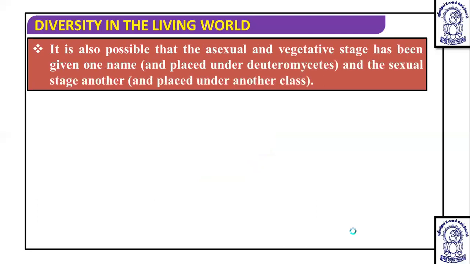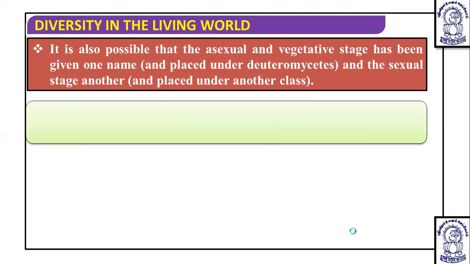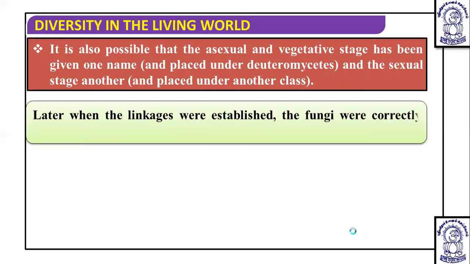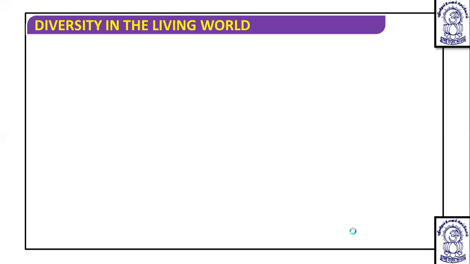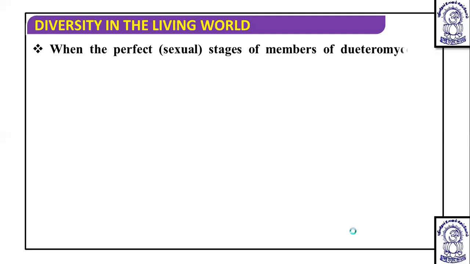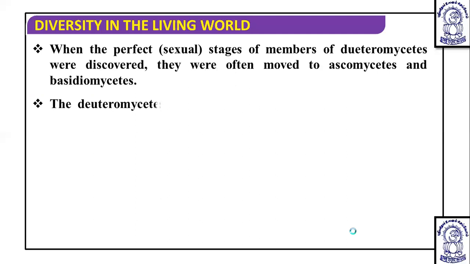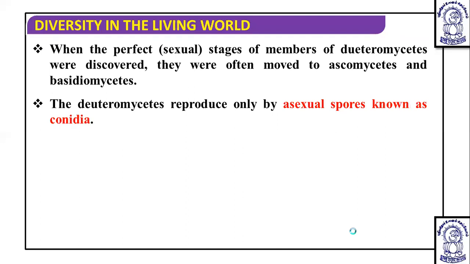Okay. Now, in Deuteromycetes, it is also possible that the asexual and vegetative stages have been seen under one name. Now, what happens if sexual stages get discovered? Initially, when vegetative stages are known, when asexual stages are known, and it was placed into Deuteromycetes, it is given one name. But when it is moved to another group, when the sexual stage gets discovered, it is placed in another class by giving another name. So when the linkages later get established, the fungi are correctly identified and moved out of the Deuteromycetes. When the perfect stage of a member of Deuteromycetes is discovered, it is often moved to the Ascomycetes or Basidiomycetes that we have discussed.